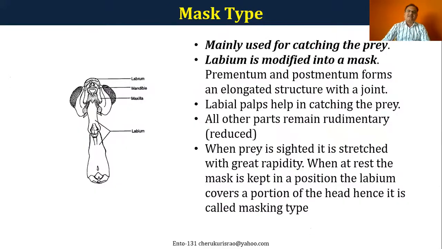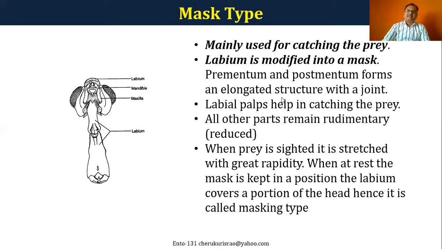Another one, not very important, you can see in naiads. Naiads are nothing but the immatures of praying mantids, and this picture is just a kind of imaginary picture. Basically this is used for catching the prey. Here also the labium, the lower lip, as I was telling, in almost all the modifications the labium takes an important role.